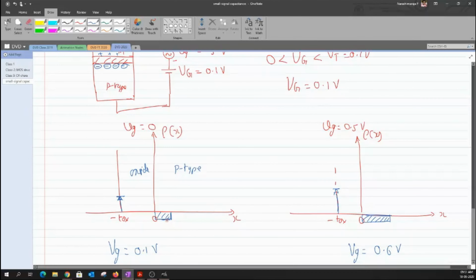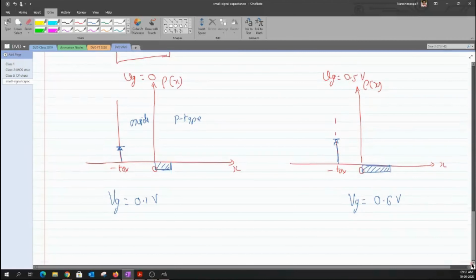Now we know that the capacitance is always measured in terms of delta rho or delta Q. This is what we use for our capacitance calculation. So I try to draw one more graph, marked as delta rho of X, with X equal to 0, and this is my thickness of the oxide. Let us try to compute.